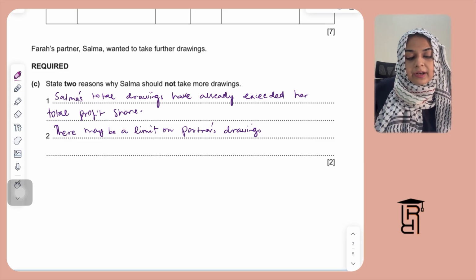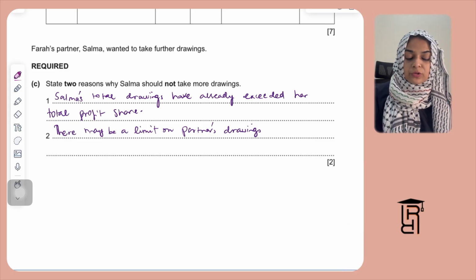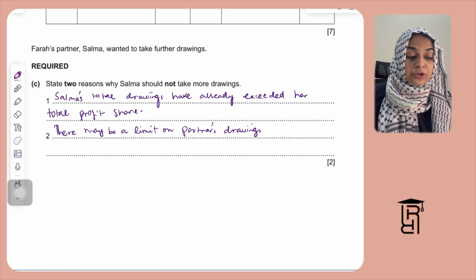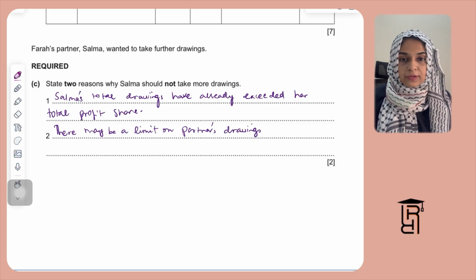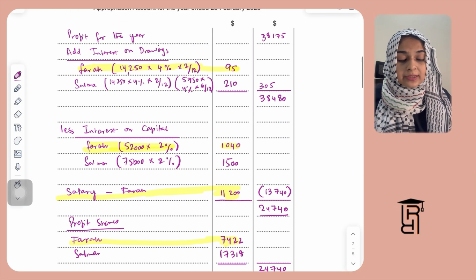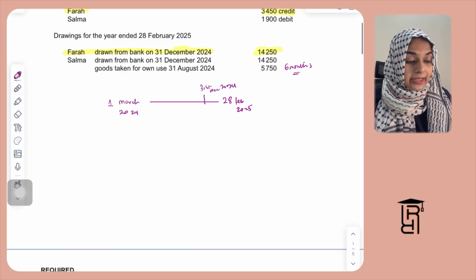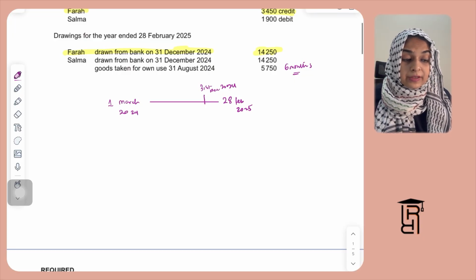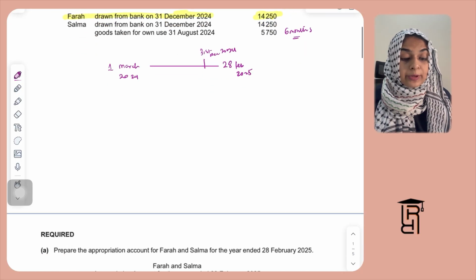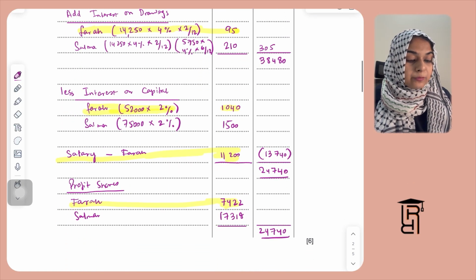Then they are saying Farah's partner Salma wanted to take further drawings. State 2 reasons why Salma should not take more drawings. So Salma has taken a lot of drawings. If you look at Salma's drawings, her total drawings are like 14,250 plus 5,750. This is like $20,000, right? And what Farah has been given as her total profit share.